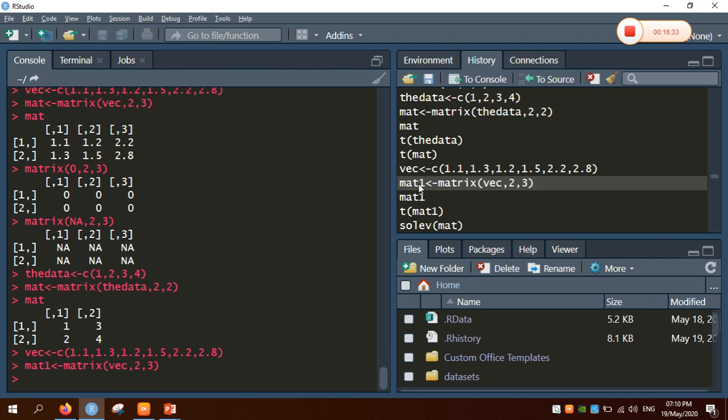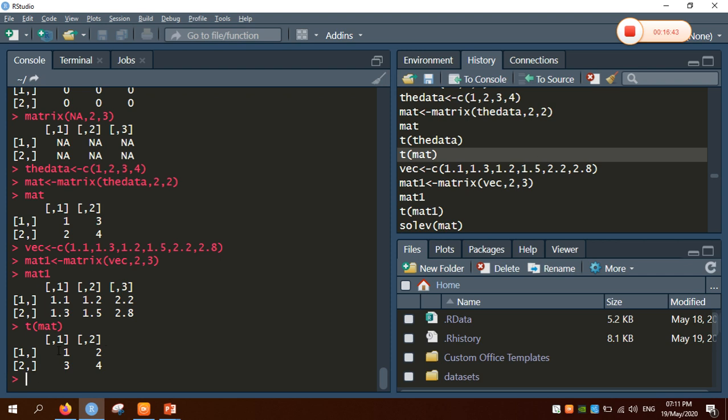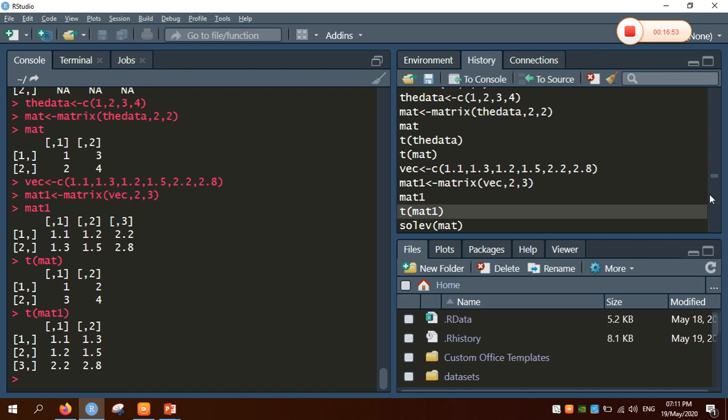Two by 3, this one is. So we can get the transpose of the matrices. First I created the matrix, that is 2 by 2, 1 3 2 4. Now I will get the transpose of it: 1 2 3 4. Here we can clearly see that the rows and columns are interchanged. So this is the first operation, the transpose of the matrix. Now I am going to print the transpose of matrix 1 also. The 2 by 3 matrix is transposed here, that is 3 rows and 2 columns, which has changed to 3 by 2.